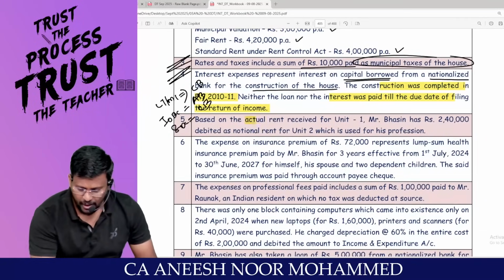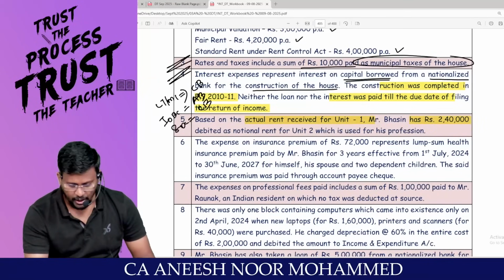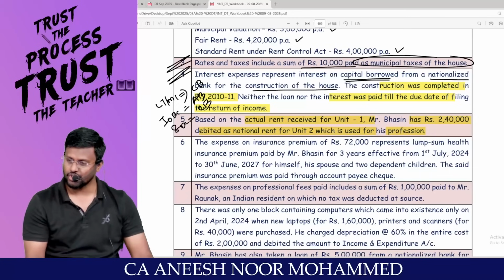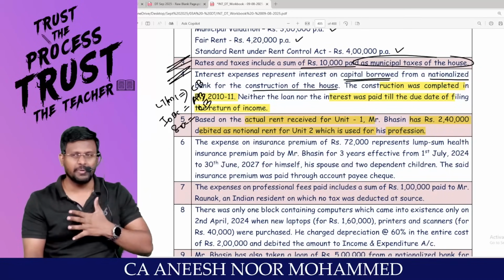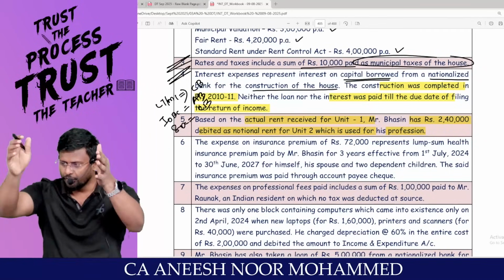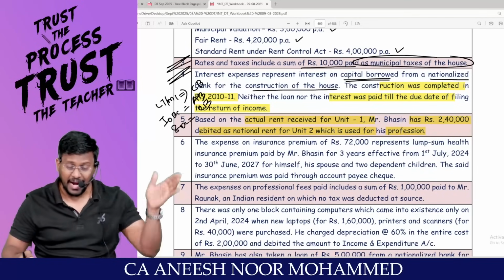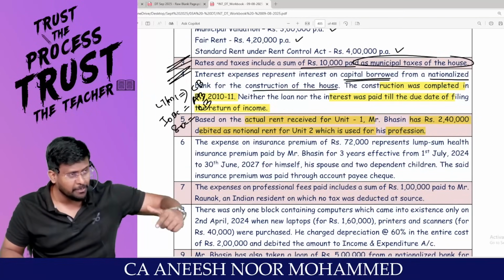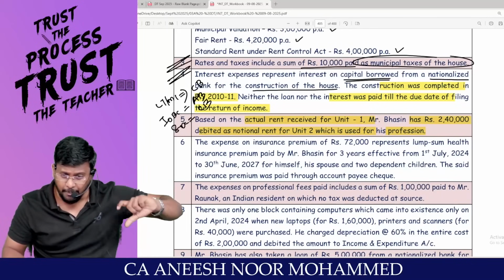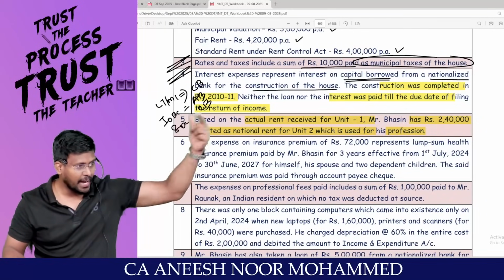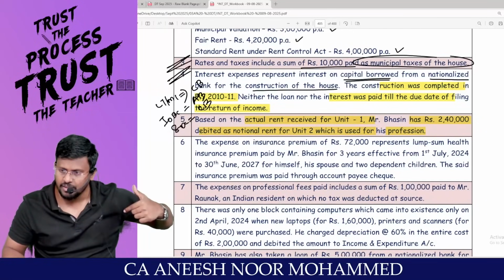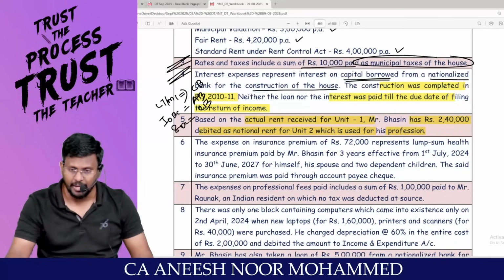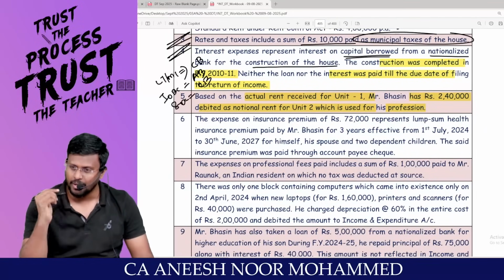Based on the actual rent received for Unit 1, Mr. B has 2,40,000 debited as notional rent for Unit 2, which is used for his profession. That means Mr. B is feeling that, okay, one portion I have let out, for that I am receiving 2,40,000 rupees. The other portion I have used for the business or profession. That means instead of using my own building for business or profession, if I have taken the building for rent, I am liable to pay, my dear lovable students, 2,40,000 as rent. So that notional rent I am debiting to what account? P&L account.